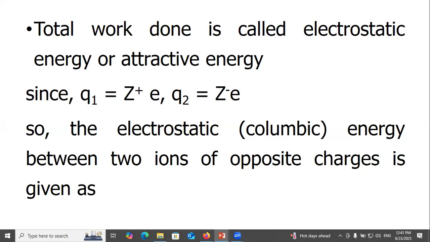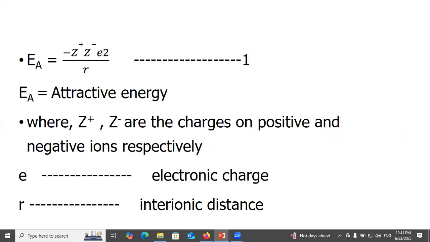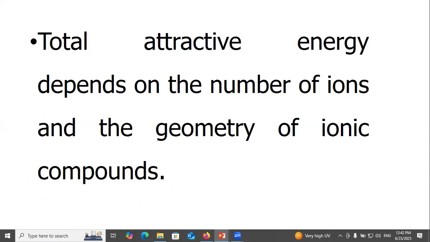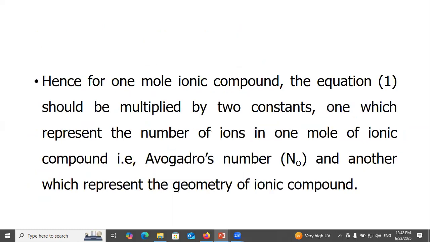So the electrostatic Coulombic energy between two ions of opposite charges is given as E equals minus Z plus Z minus e square over r, where E is the attractive energy, Z plus and Z minus are the charges on the positive and negative ions respectively, e is the electrostatic charge and r is the interionic distance. Total attractive energy depends on the number of ions and the geometry of the ionic compound. Hence, for 1 mole of ionic compound, the equation should be multiplied by two constants, one which represents the number of ions in 1 mole of the ionic compound, that is Avogadro's number N naught, and another which represents the geometry of the ionic compound.